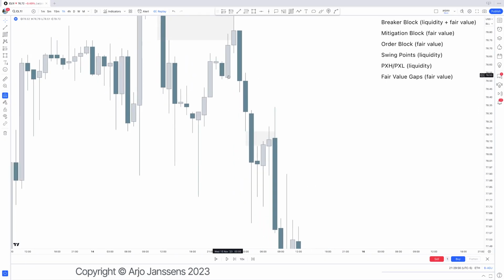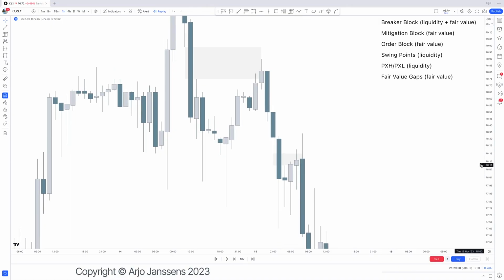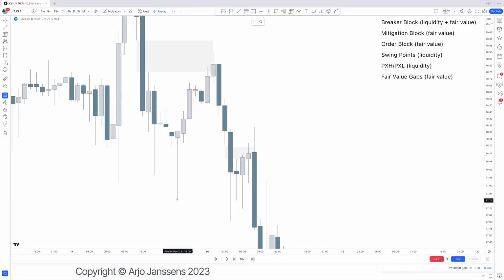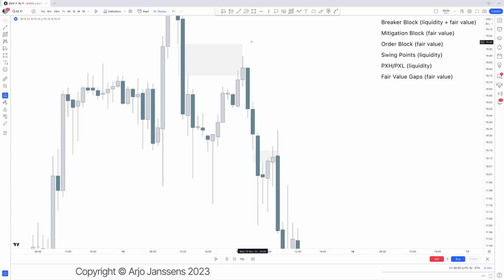Which, if we take it a step back and we go to the mitigation block, then we can also see this low. Is that overlapping with a fair value gap? No. So this area is where price will refer to, because this area you could see as already mitigated. So that body of the candle is what you would want to use in that situation right there.